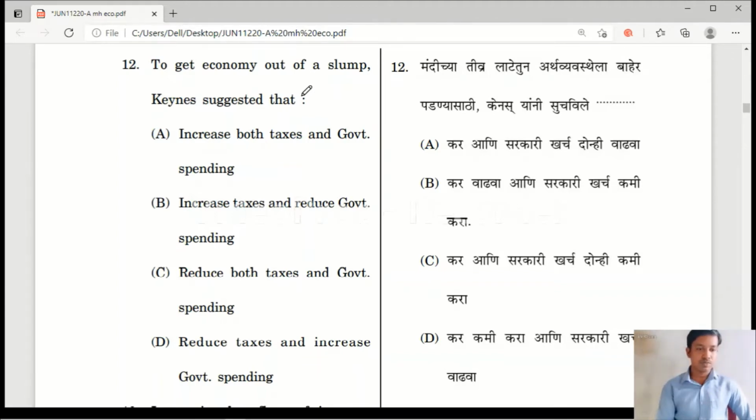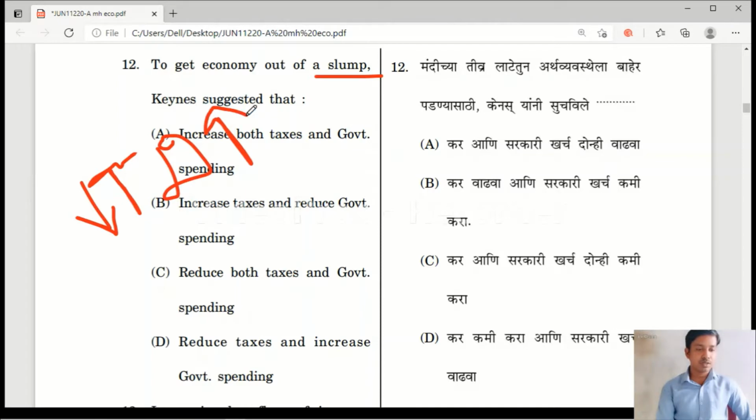In case of depression, the government has to reduce the tax. When the government reduces the tax, people will get more income, and when they get more income, the demand will increase. When demand increases, production increases. When production increases, employment will increase.